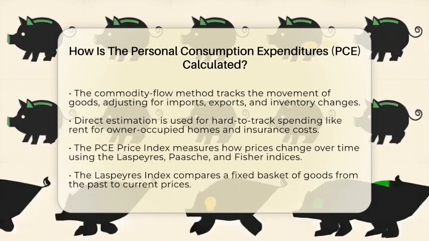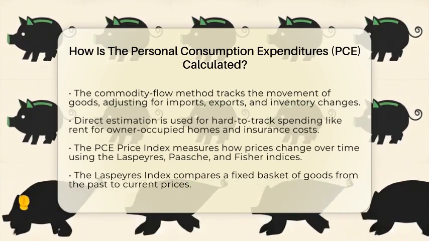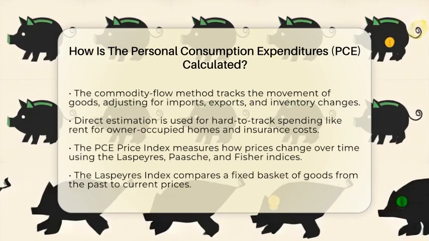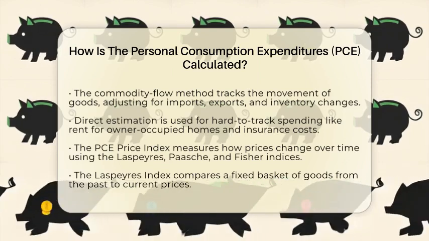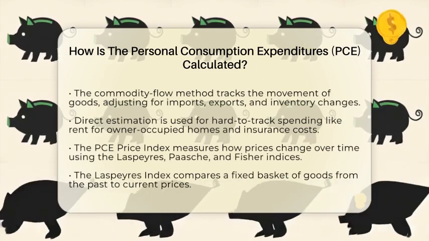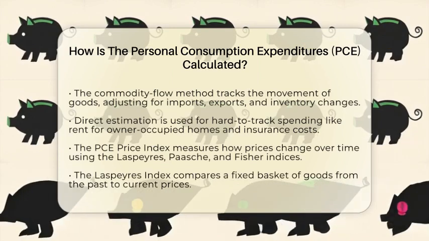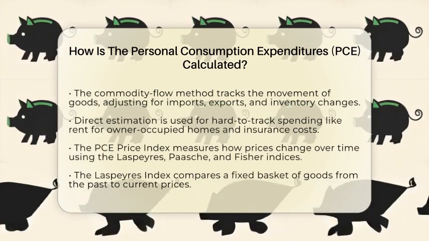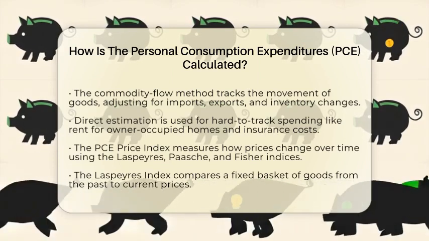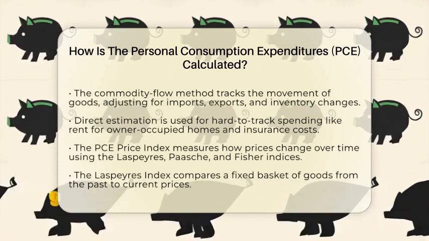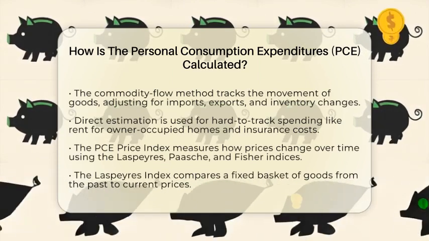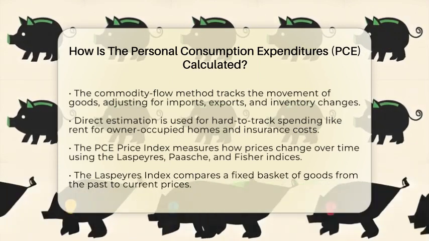The second method is direct estimation. This is used for spending that's hard to track through flow data. For example, it estimates costs like rent for owner-occupied homes, health and life insurance, or military clothing, based on specific data sources. To measure how prices change over time, the PCE price index is used.